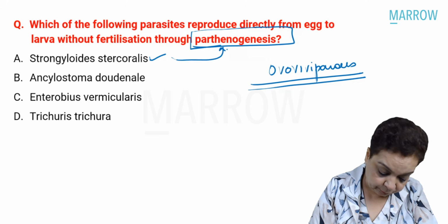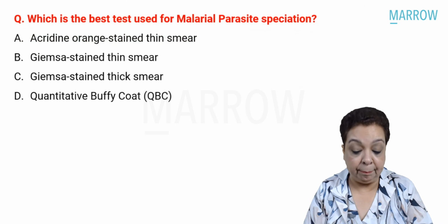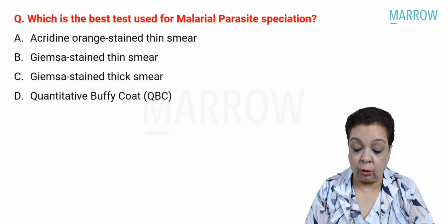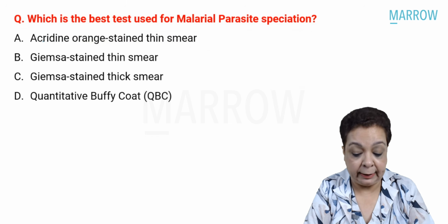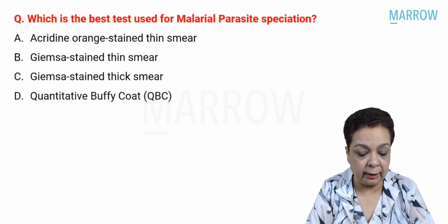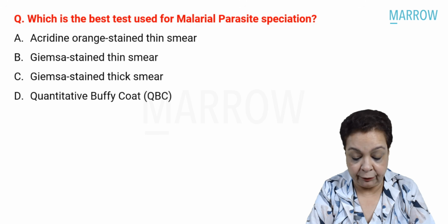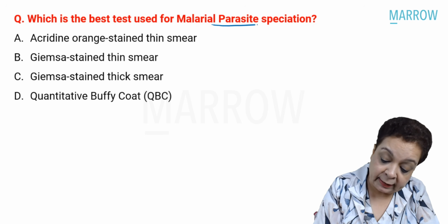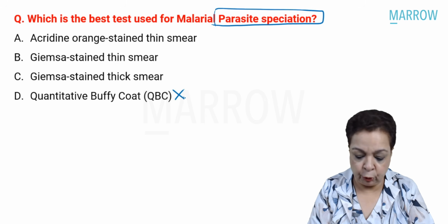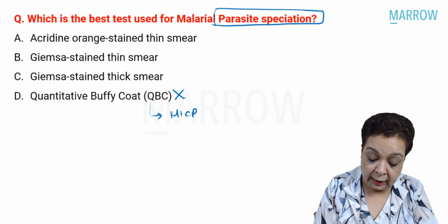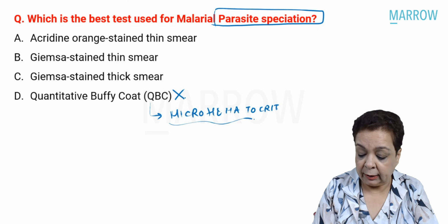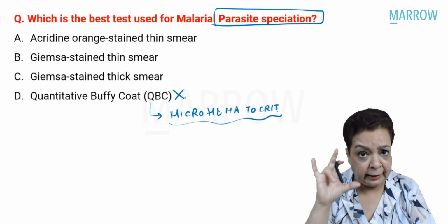Which of the following is the best test used for malaria parasite speciation? Okay, so acridine orange stained thin smear, Giemsa stained thin smear, Giemsa stained thick smear, and quantitative buffy coat. Now, for malaria parasite speciation, definitely QBC is never used. I hope you all know this is also known as the microhematocrit tube method. I've talked about it in our videos that this cannot speciate. It can just identify the parasite.